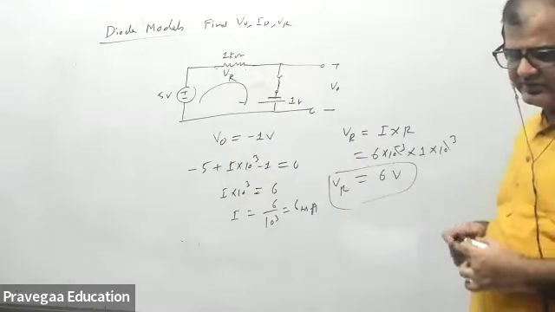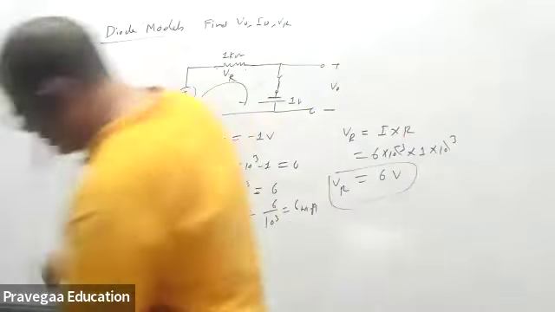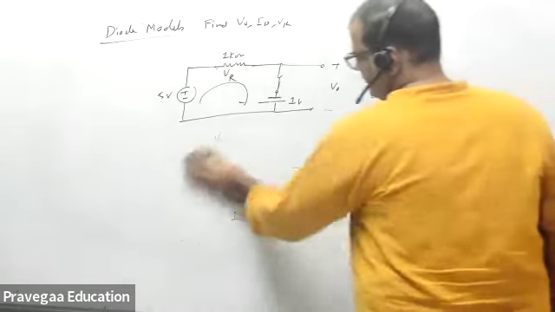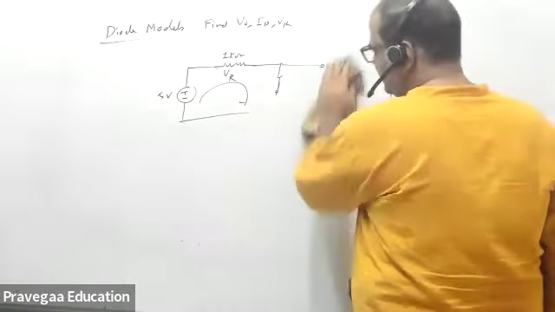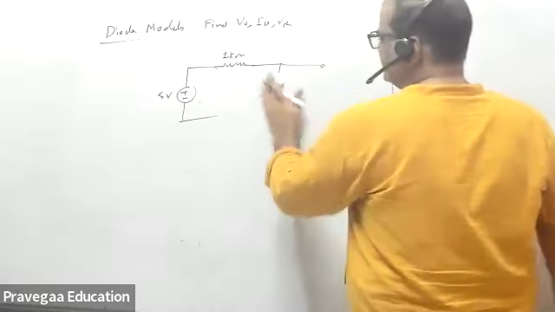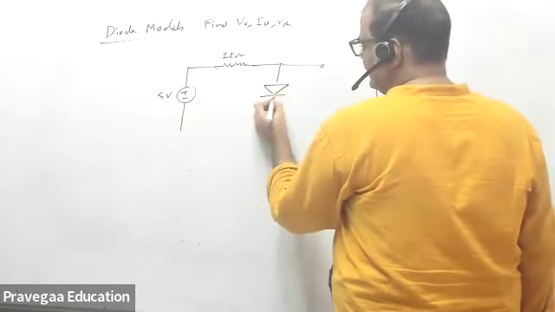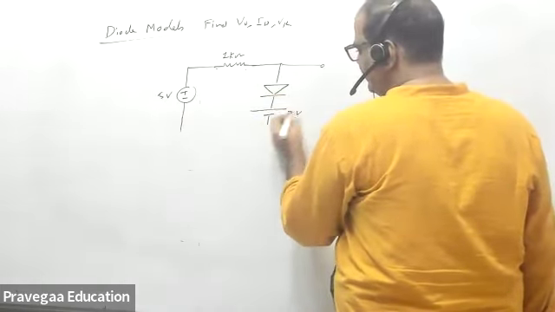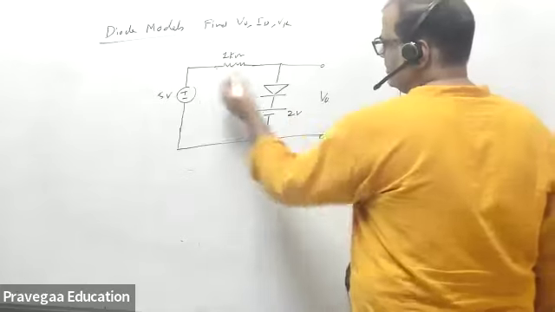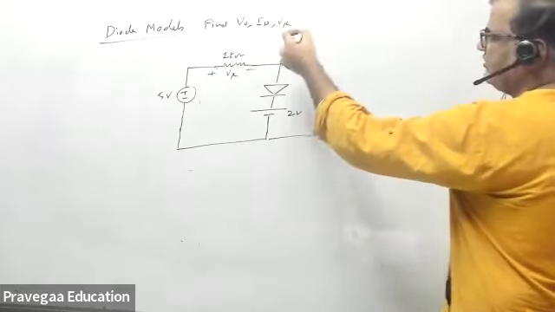Is that point clear to everyone? Yes, sir. I'll modify it a little bit more so that this thing is clear to you, and then we can go to the actual problems. Before that, you should first learn whether it is forward bias or reverse bias. Same diode I'm putting here, and now I'm putting a battery of 2 volt. Tell me, find V naught, VD, ID, and R.